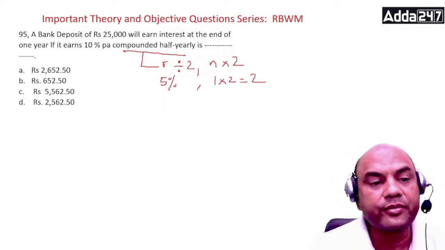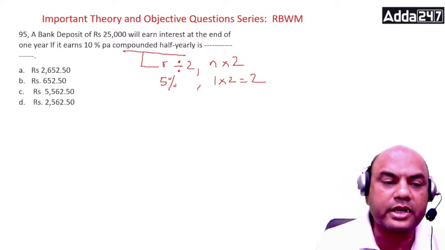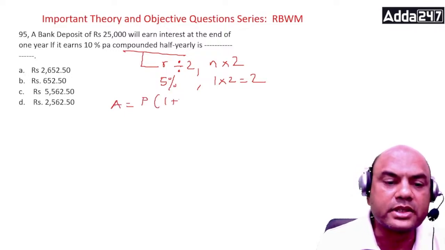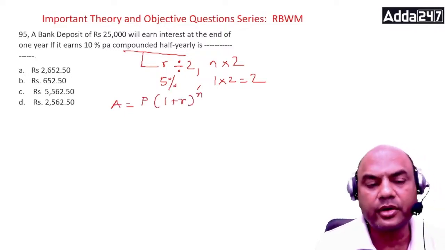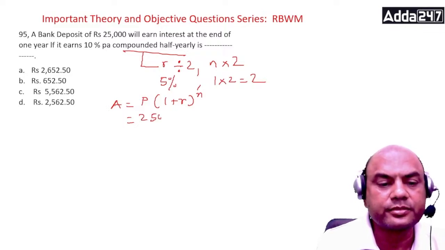What is the formula now? It's compound interest, so you have to take A equals P into (1 plus R) raised to N. What is P? Deposit of 25,000. P is 25,000, so 25,000 into (1 plus R). What is R? 0.05.